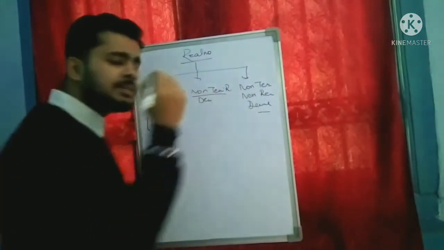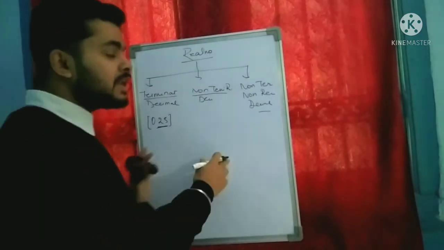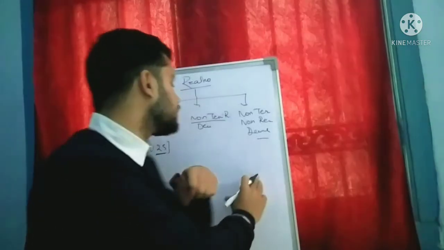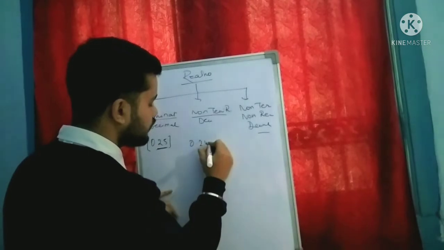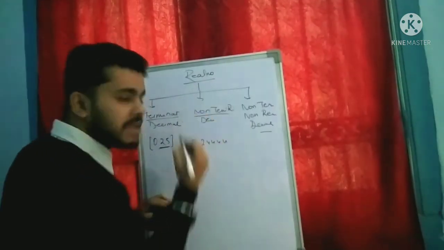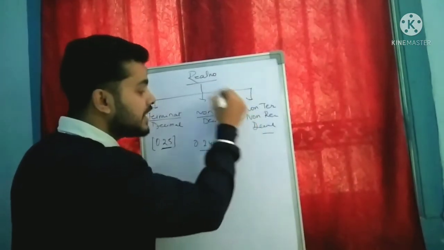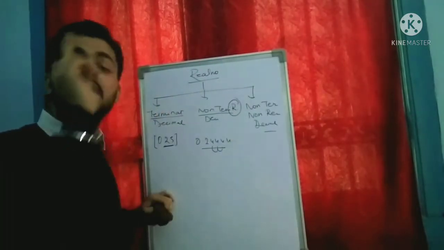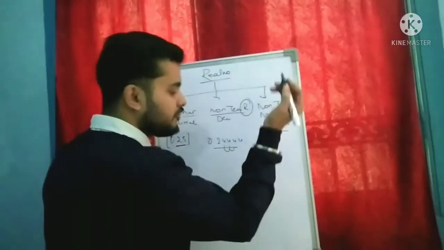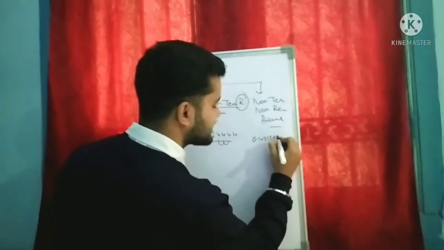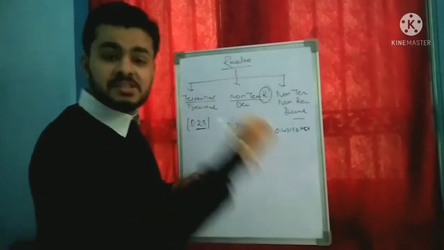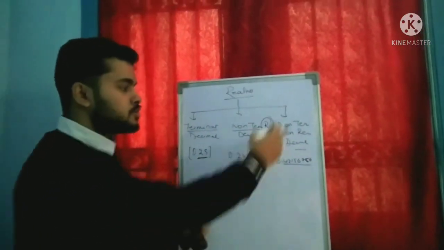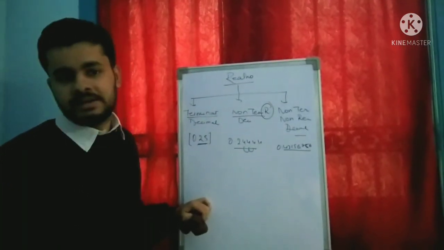Here I am saying non-terminating. So what is the meaning of non-terminating? It means that after the decimal point, the digits keep going. For example 0.24444 and this goes on, which means it is non-terminating and recurring, since 4 is repeating. So this is called the non-terminating recurring decimal. And the third segment is, for example, 0.4215784 and this goes on, which means it is not terminating and the digits are non-recurring. So it is called the non-terminating non-recurring decimal.